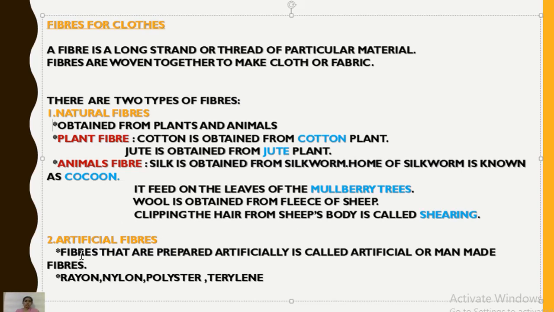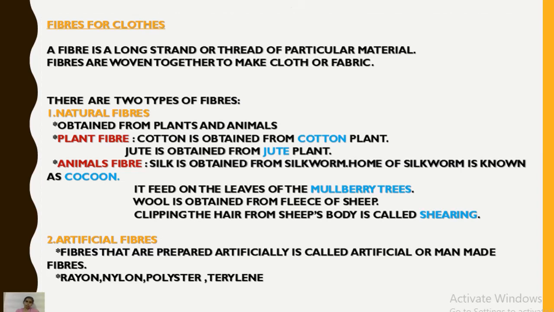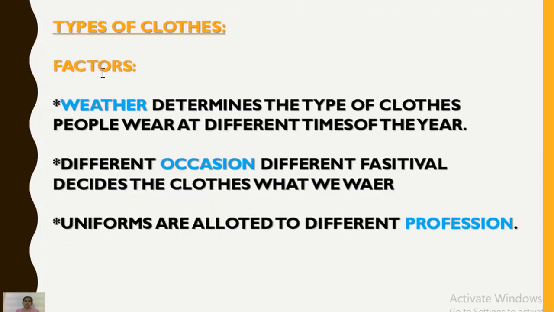Artificial fibers. Fibers that are prepared artificially are called artificial or man-made fibers. Rayon, nylon, polyester, and terylene are artificial fibers. Types of clothes. Factors: the clothes we wear depend on where we use them and in what condition. So here three factors are given: weather, occasion, profession.